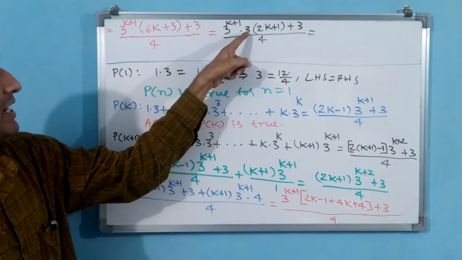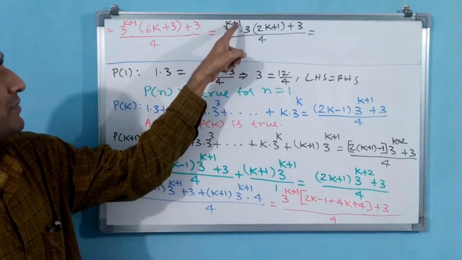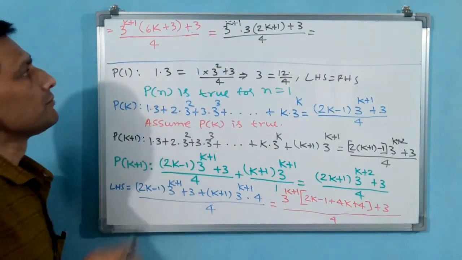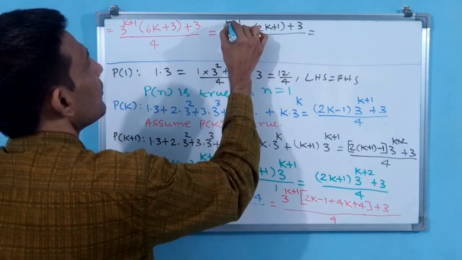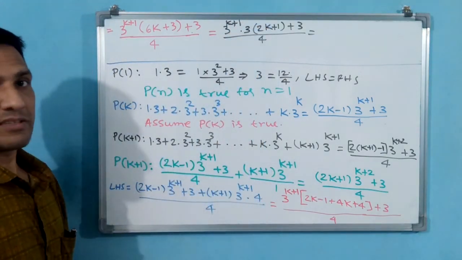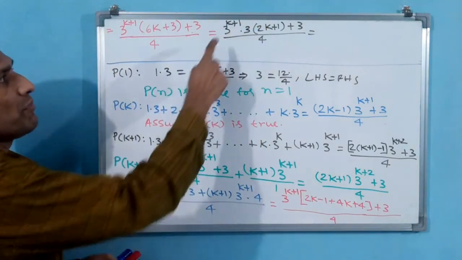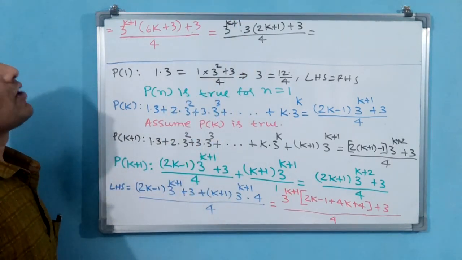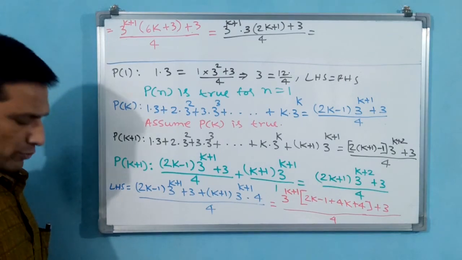See, if I take it outside, 3 power something into 3 power something, you can add that something. Bases are same means powers you can add while multiplying. Now that becomes 3 power k plus 2. Yes.